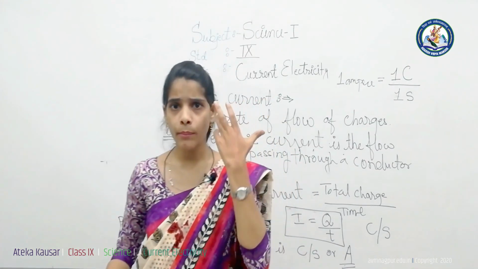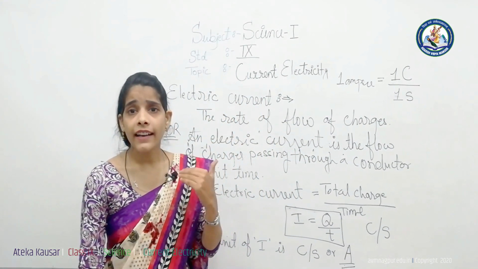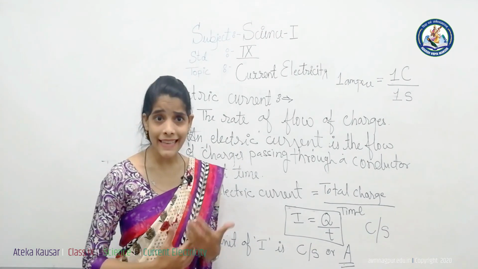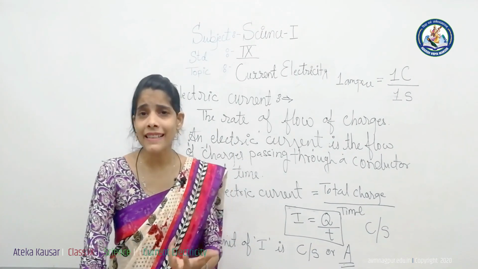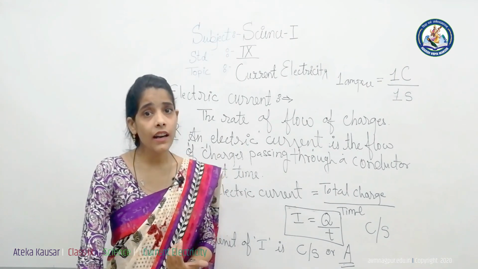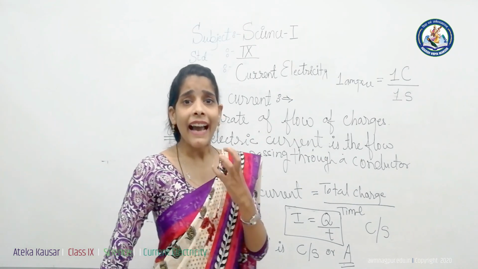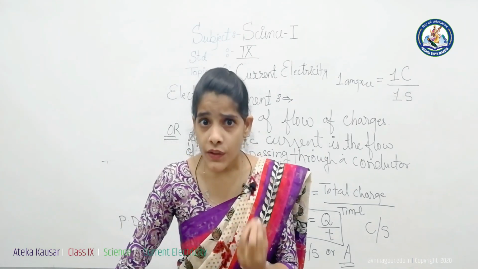Even our mind creates electric current to send signals to our body parts, or sense organs send electric current to our brain for reaction, and that electric current is very small.